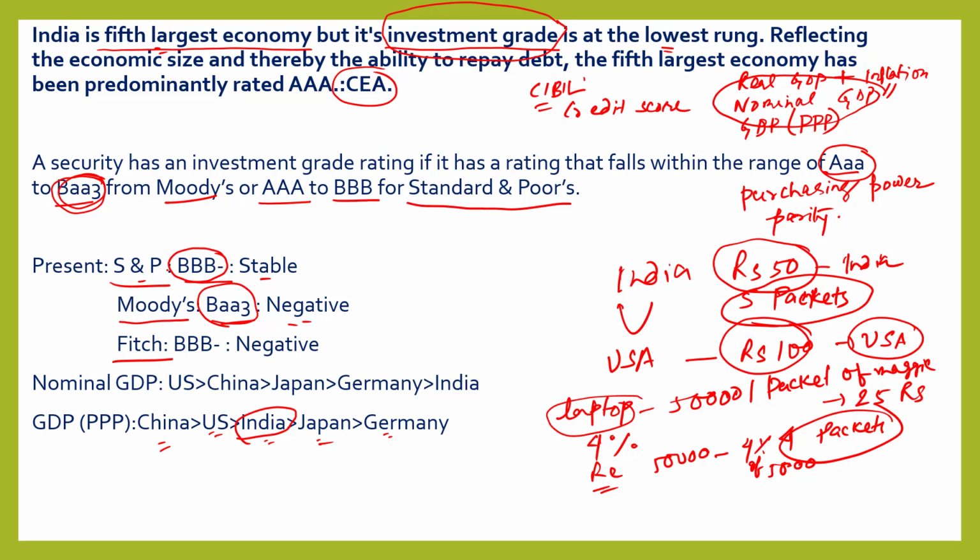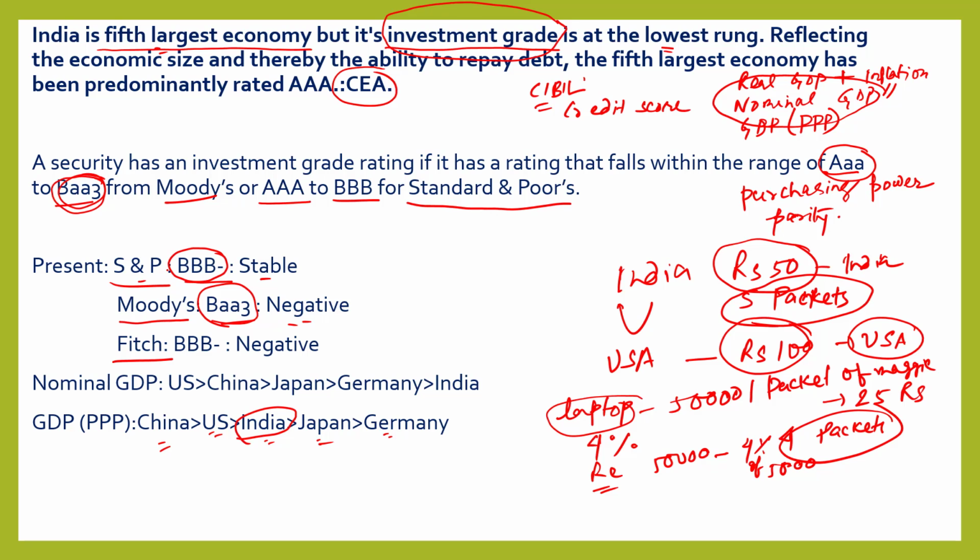So this is actually a contentious issue. This is actually a political issue also. Most of these companies, S&P, Moody's and Fitch, are American companies. So they don't give better ratings to developing countries. They give better ratings to developed countries. So developing countries are distasteful of these rating agencies.